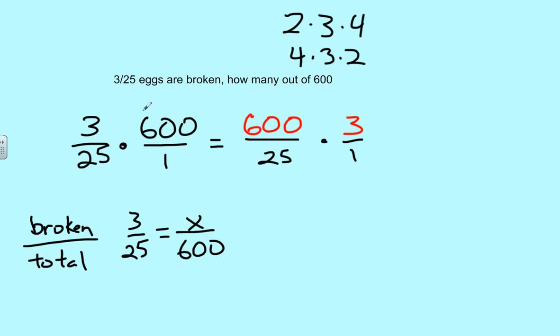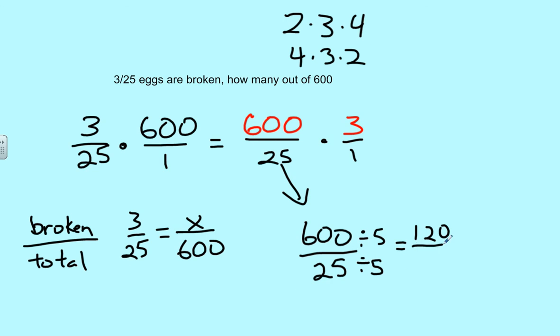Why we do this is because now I can simplify this number. We can divide both of these numbers by 25. Let me bring it down here, 600 over 25. And if you didn't see 25, you could also say they both end in 5 and 0, so we can divide them both by 5. Actually, let's do that just for the sake of this being a lot of fun. 600 divided by 5 is 120, and 25 divided by 5 is 5. Okay? And we could say 120 over 5 times 3 over 1.